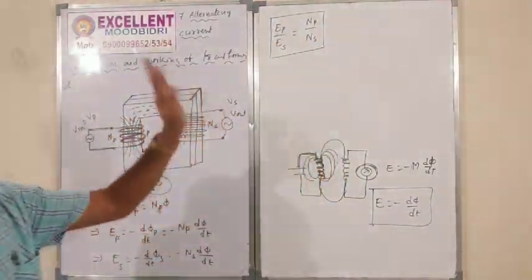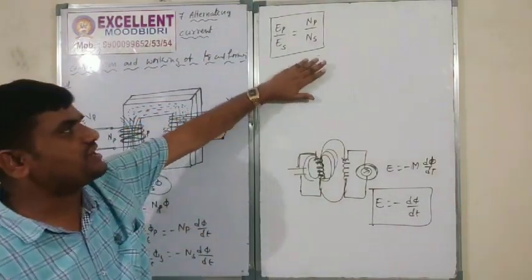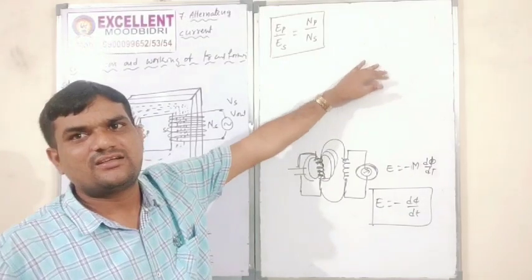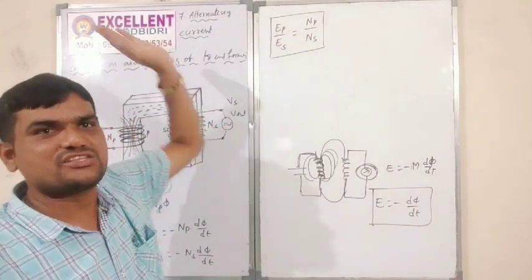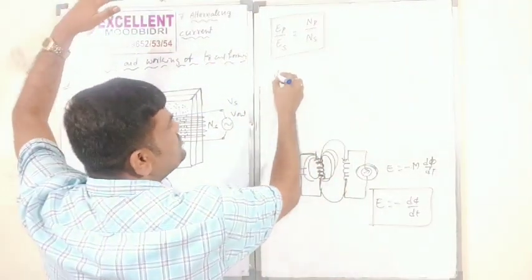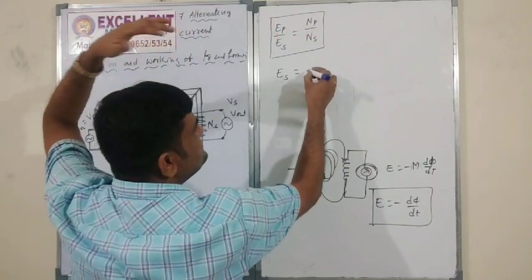For any transformer, ideal transformer or general transformer, we can use this formula to get EP, to get ES, all those things. For example, if I want the output voltage, what is the output voltage?